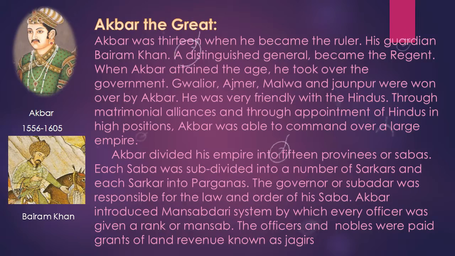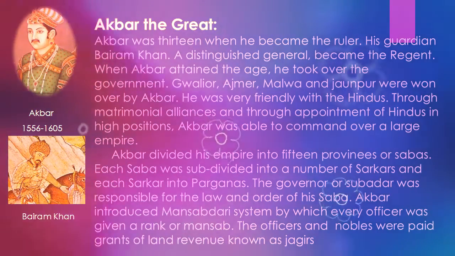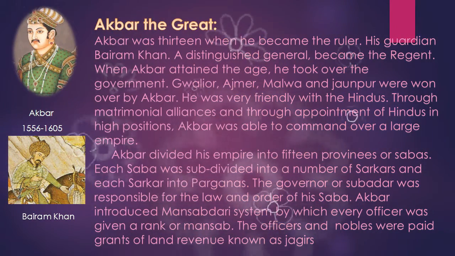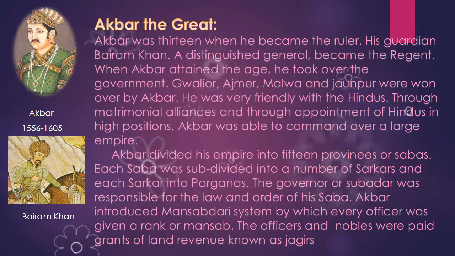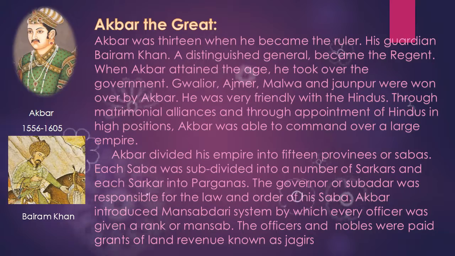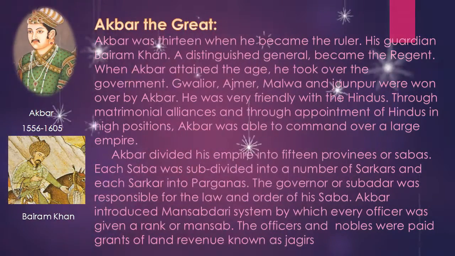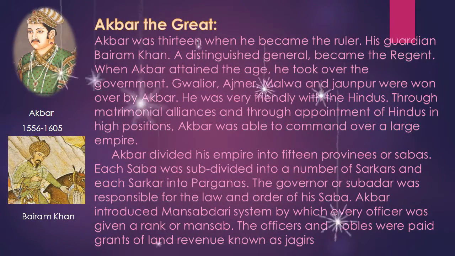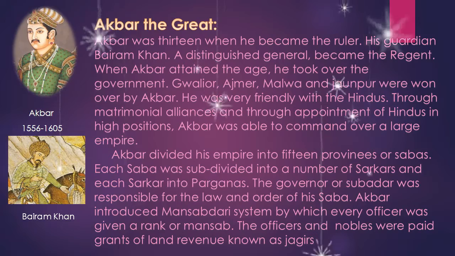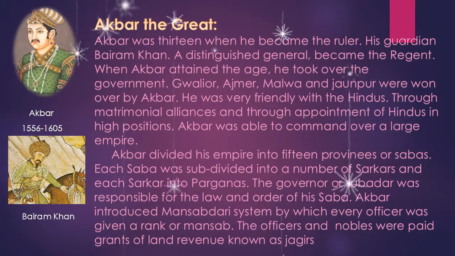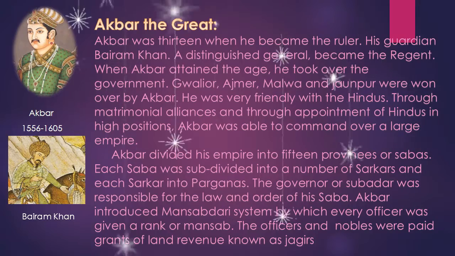Akbar divided his empire into 15 provinces or subahs. Each subah was subdivided into a number of sarkars and each sarkar into parganas. The governor or subedar was responsible for the law and order of his subah. Akbar introduced a mansabdari system by which every officer was given a rank or mansab. The officers and nobles were paid grants of land revenue known as jagirs.